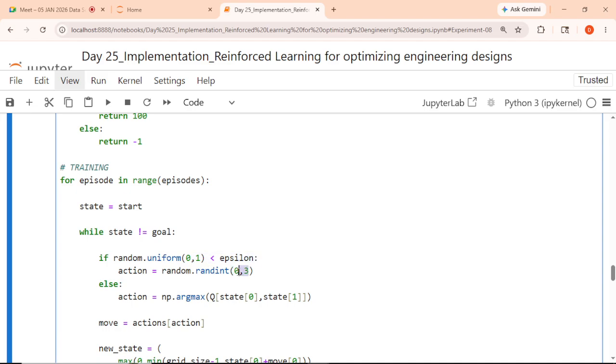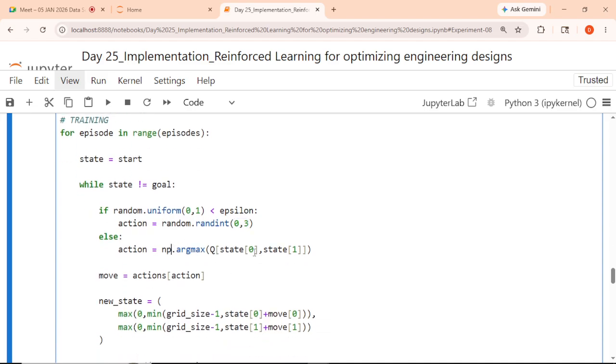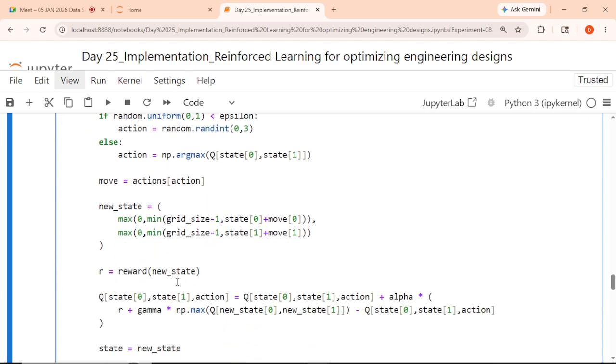Action should be, instead of 0 to 2, what is there? 0 to 3, because 4 actions are there, right? 4 places we have to move over here. Is it okay? Yes, sir. Correct. Else action equal to argmax of q state 1, same. Move equal to actions of action.